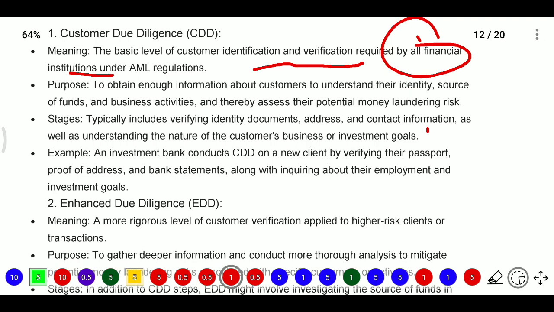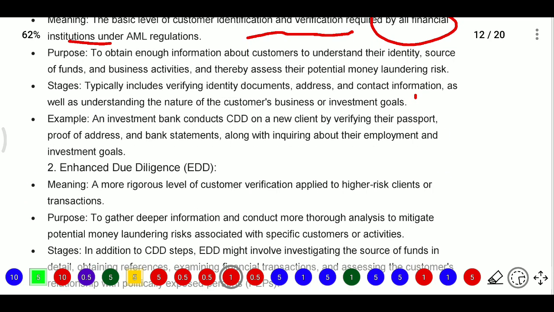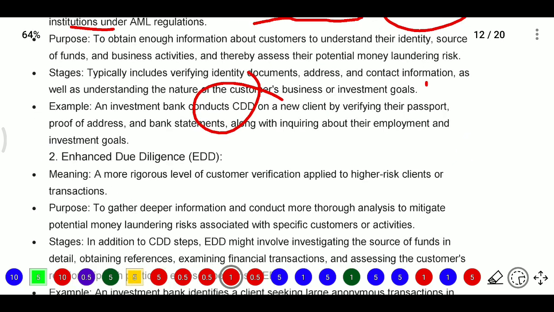The stages typically include verifying identity documentation, address, contact information, as well as understanding the nature of the customer's business and investment goals. Next, an example: an investment banker will conduct CDD on a new client by verifying their passport, proof of address, and bank statements, along with inquiring about their employment and investment goals.